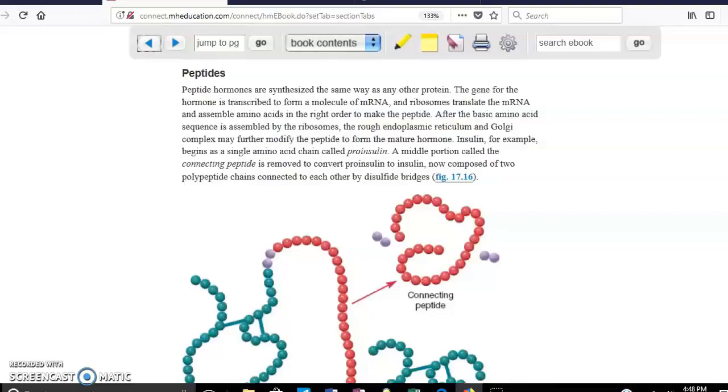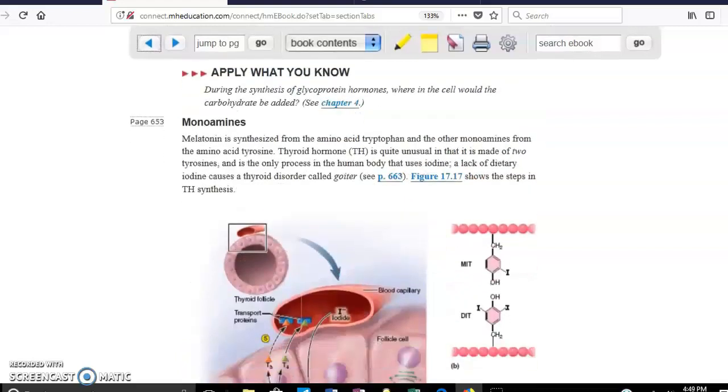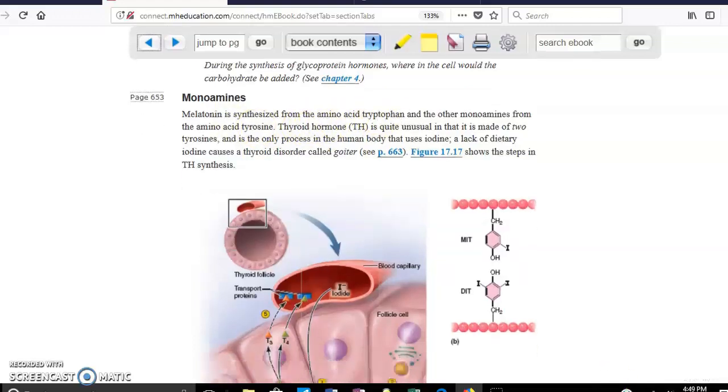Peptides, it's just amino acids. If you don't have thousands of amino acids, you just have a few, then obviously that's going to be a peptide. Monoamines are also derived from amino acids. Amino acids that are going to be used in order to create monoamines, as you can see here, it's going to be tyrosine. Tyrosine is a very important amino acid in the creation of thyroid hormones. Another one is tryptophan, as you can see here. Okay, so let's scroll down. And let's see what else we have.